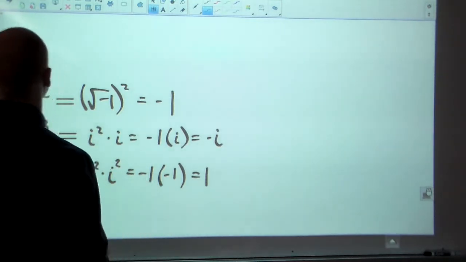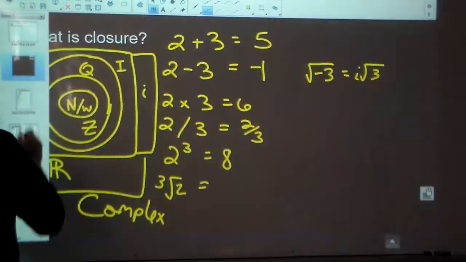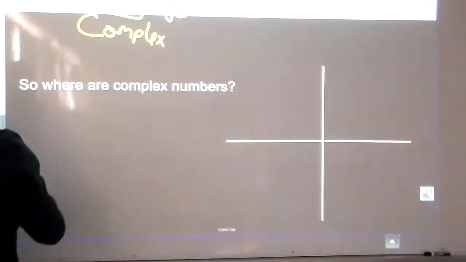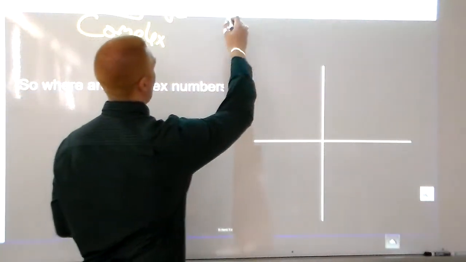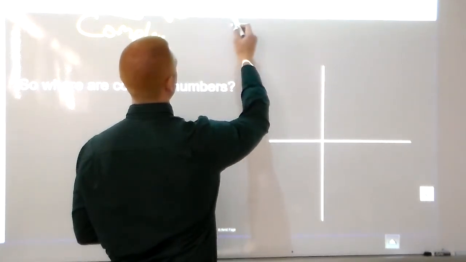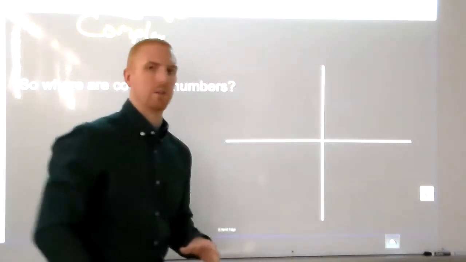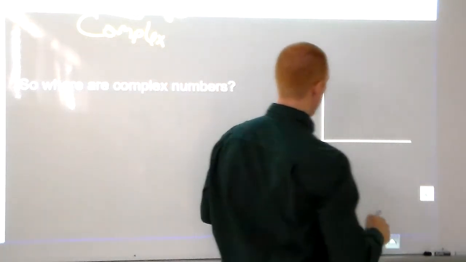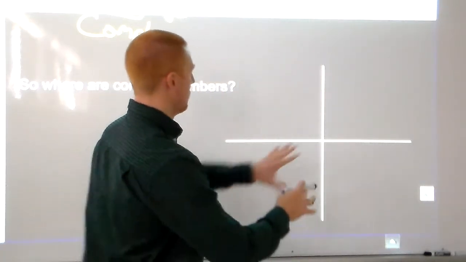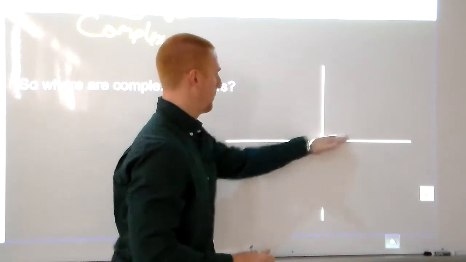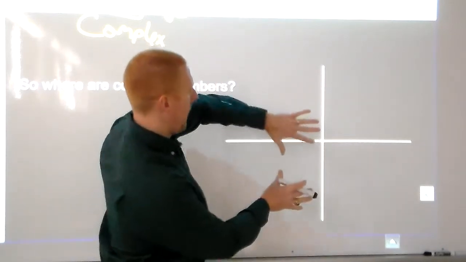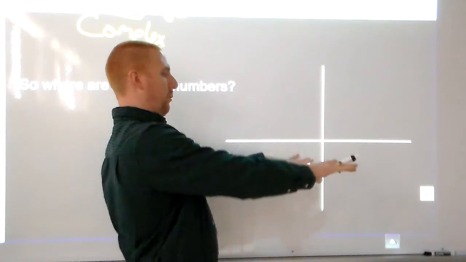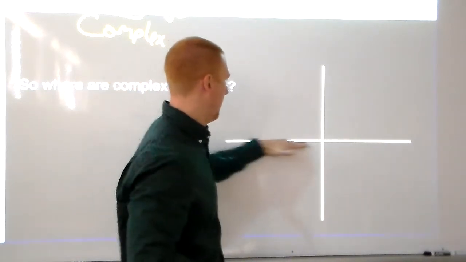So I'm going to back up for a second. I said, where are these numbers? So I've got to introduce something to you kind of briefly here. Again, we'll get into this more when we get into vectors later in the year. But imagine that this is your normal coordinate plane, your x and y axis. But I'm going to take it and turn it sideways so it looks just like a line.